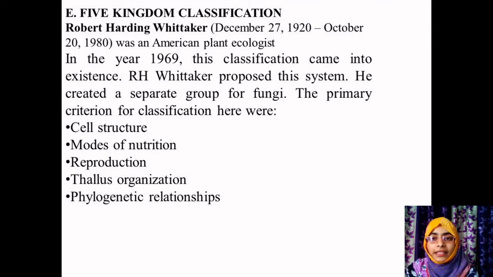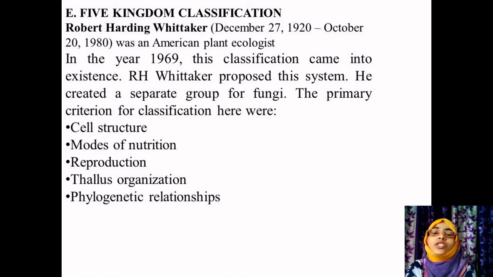Further, the scientist Robert Harding Whittaker, an American plant ecologist, in the year 1969 classified the organisms based on different categories: cell structure, mode of nutrition, reproduction, thallus organization, and phylogenetic relationship. Thallus is nothing but body organization. Phylogenetic relationship is nothing but ancestral relationship, like how their generations look alike.